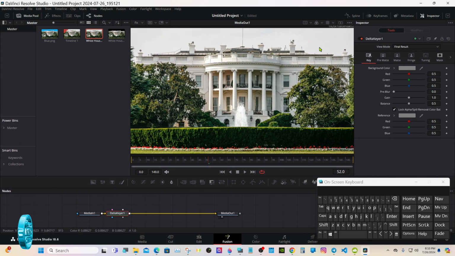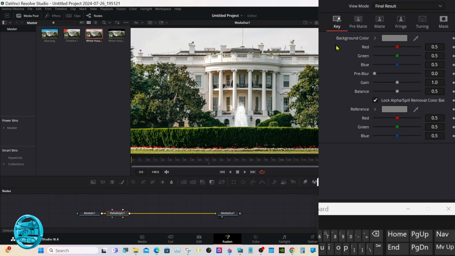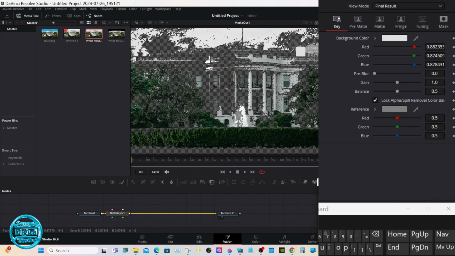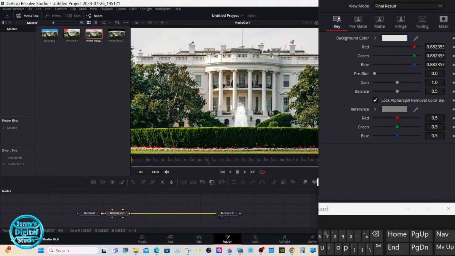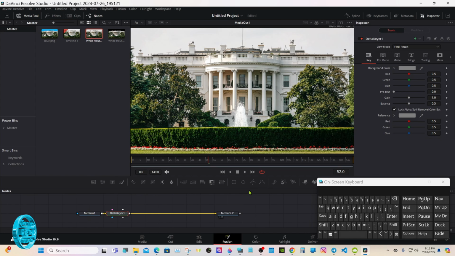I should mention the Delta keyer likes when it's one solid color. Doesn't really matter what color, but it likes one solid color. Take this little color picker. See what it does with the same color. Now we'll go ahead to